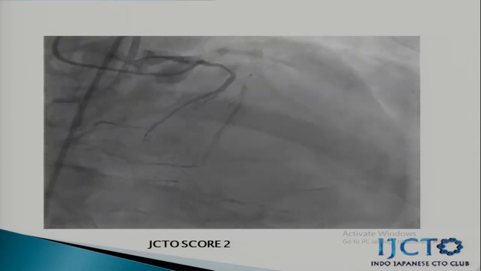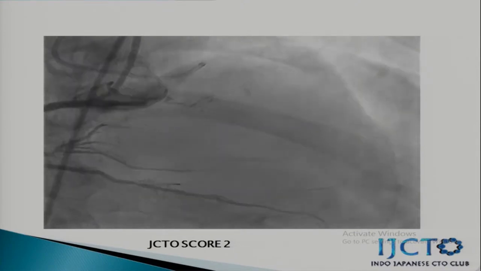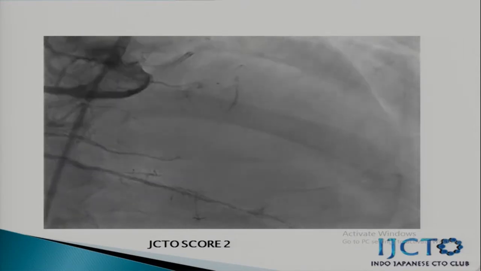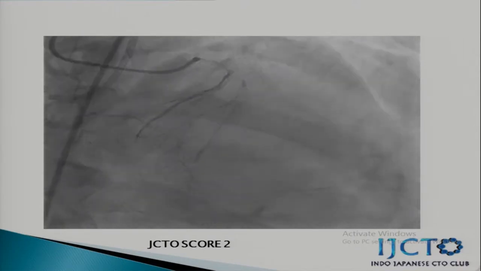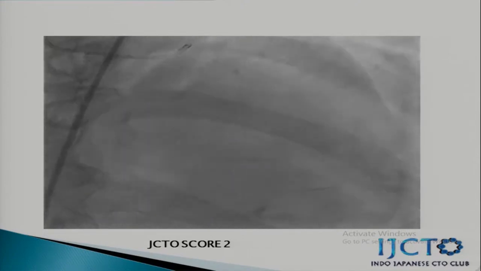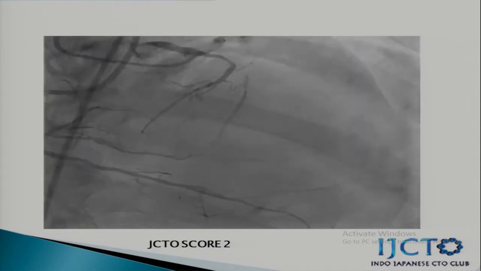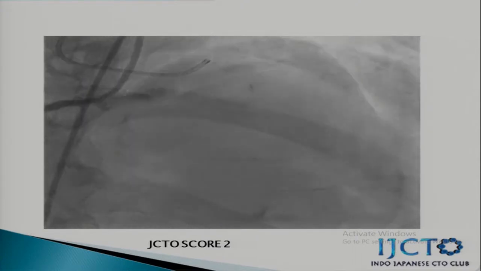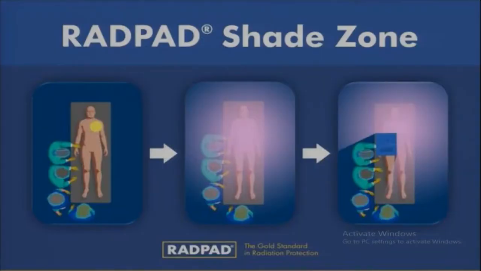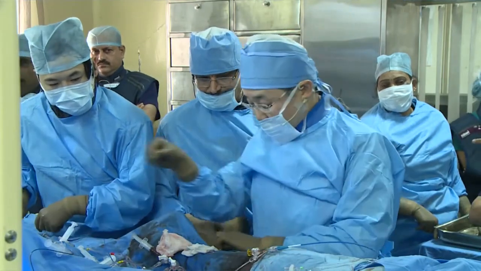That is a matter of debate, whether you should test. Second, he had only class 2 angina, which is more subjective actually. So you decided to go for PCI here. Basically this is a short occlusion with no stump, so it has a JCTO score of certainly 1.